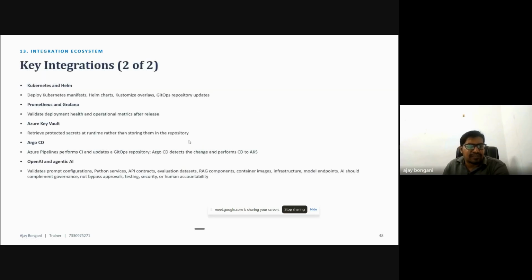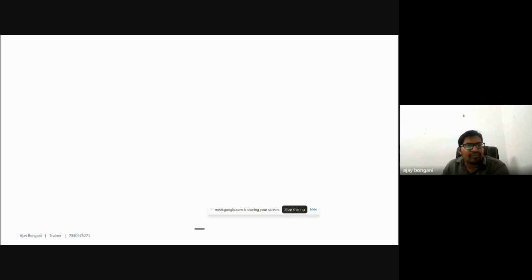That depends on where you deploy your application, what monitoring tools you are using, what type of secrets you are using, and how you deploy that application. It also depends on whether you want to use any AI tools, to automate everything. Then you can use OpenAI, Azure OpenAI, or agentic AI. If I want to run all these things in every agent separately, in that case we can use agentic AI, because we can run multiple agents, and each agent can run anything separately.